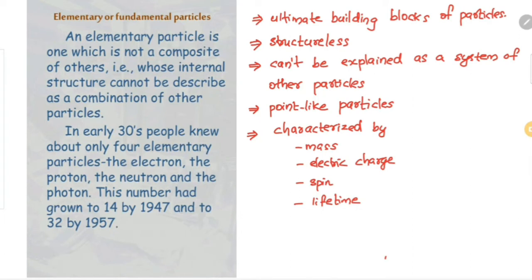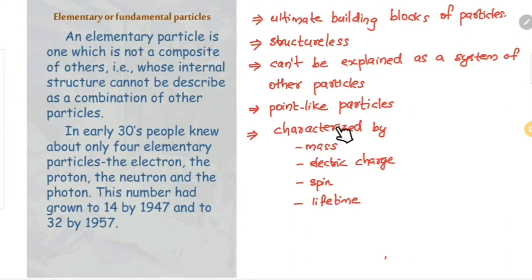So what are the properties of elementary particles? Elementary particles are the ultimate building blocks of particles. That means all the matter in this universe is composed of elementary particles. So they are known as the ultimate building blocks of particles. Next property is they are structureless. That means they cannot be explained as a system of other particles. So, as they have no structure, they are point-like particles.